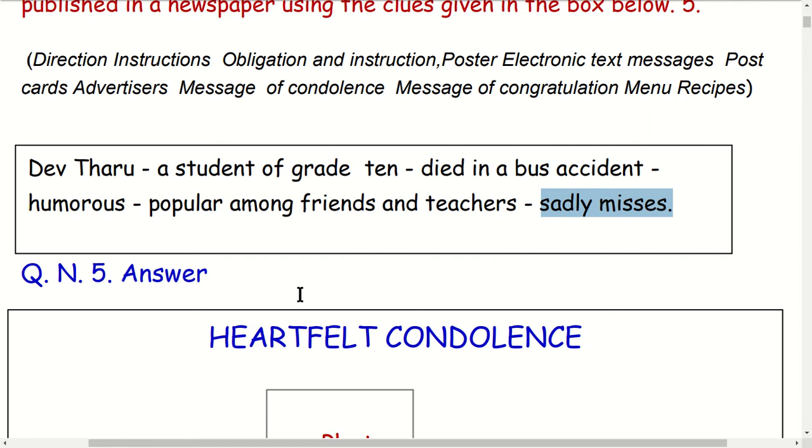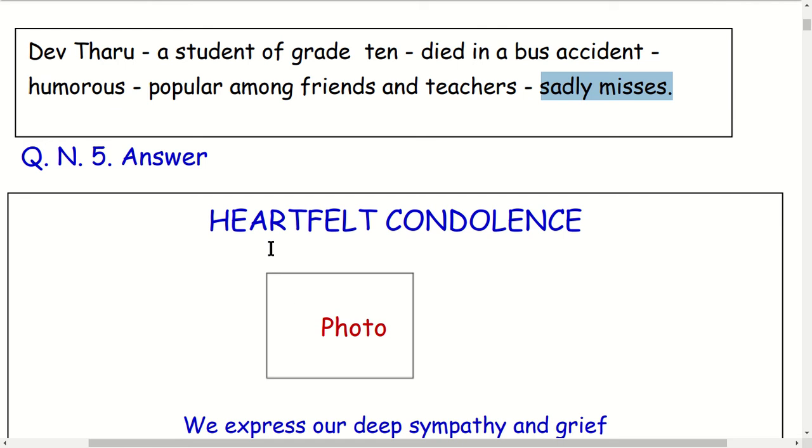Then let's see how to answer this question, how to write a message of condolence. This is question number 5, and this is the title: message of condolence. When you are going to write a message of condolence, first of all make a box like this, and write the title in capital letters. It is the best way to draw the attention of the readers.